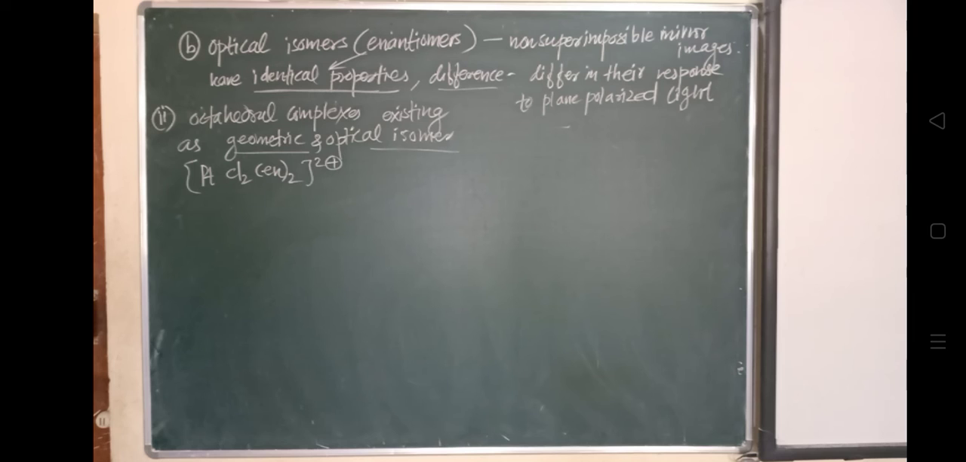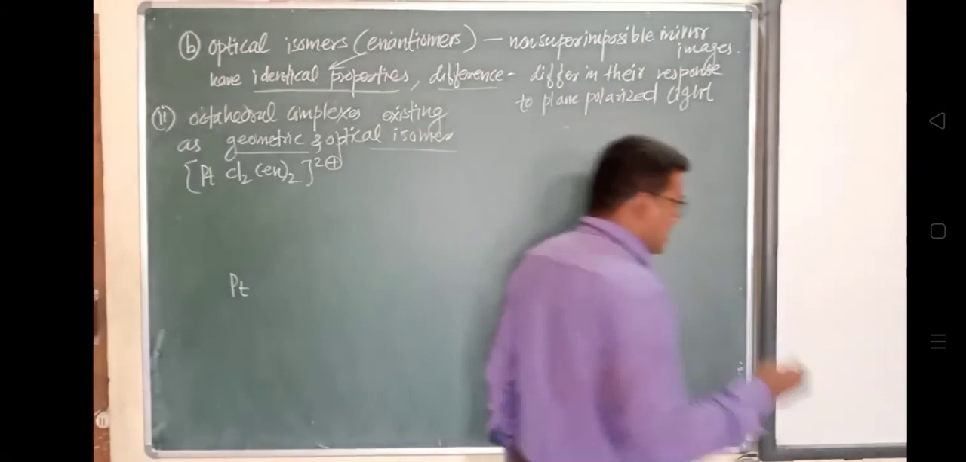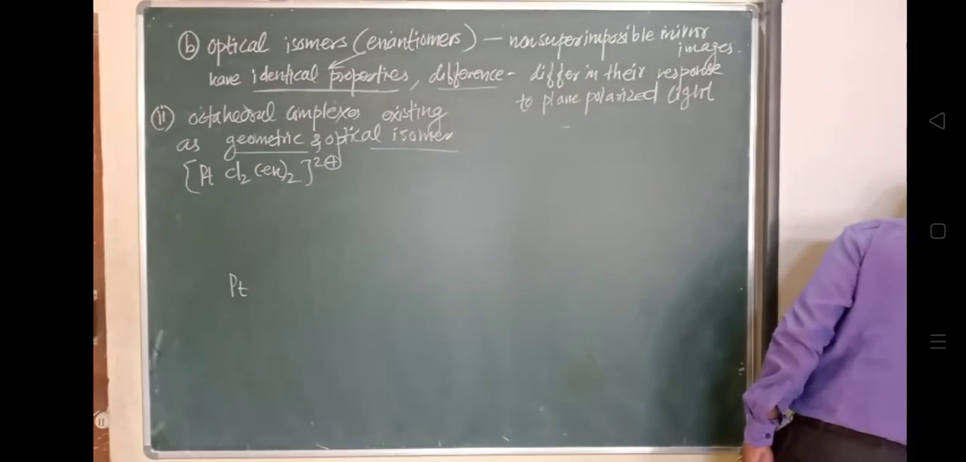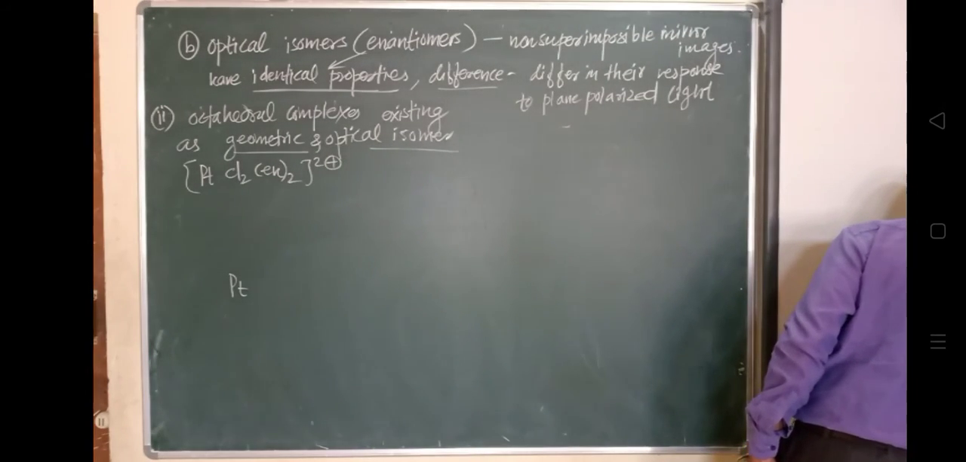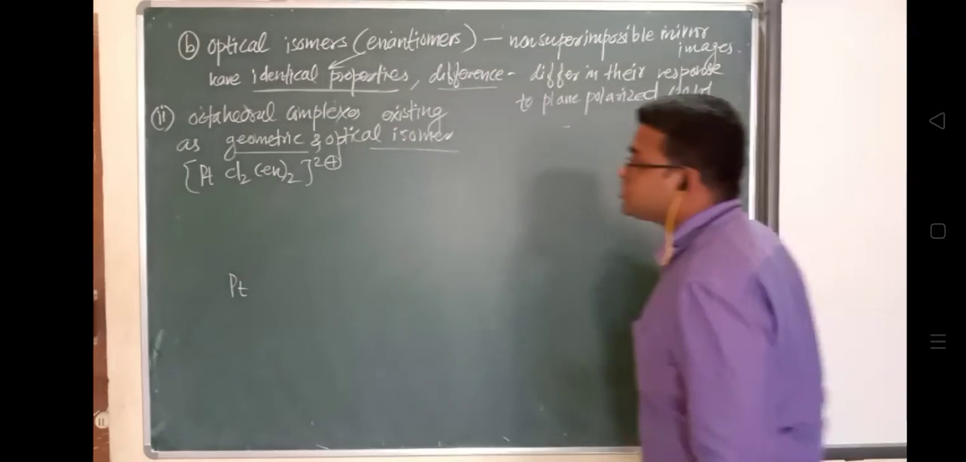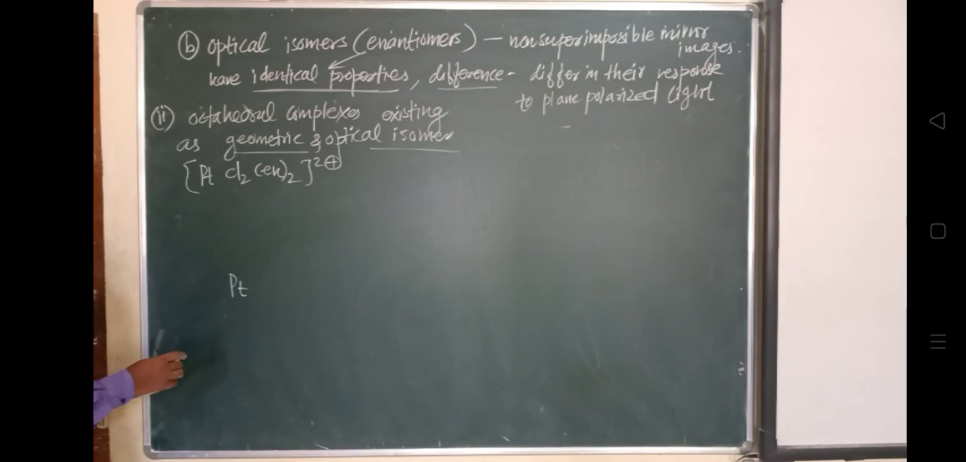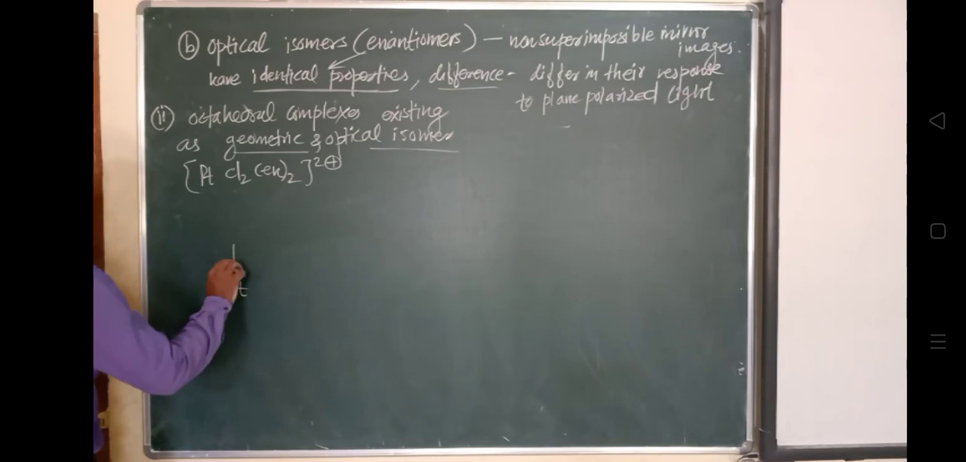In this type of complex, only the cis isomer exists as a pair of enantiomers. So we will draw the cis isomer. For drawing the cis isomer, platinum will be shown in the center, because that is the metal ion. And the two chlorine atoms will be shown near each other. So this is a chlorine and this is another chlorine.